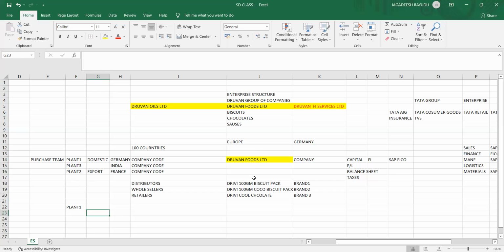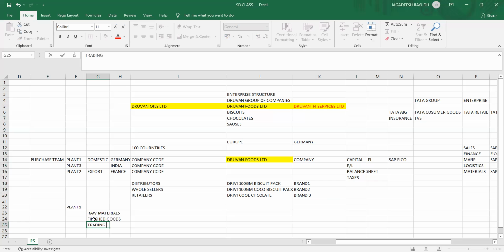Before keeping your stock, for manufacturing you need raw materials, and you have finished goods, semi-finished goods, and trading goods.